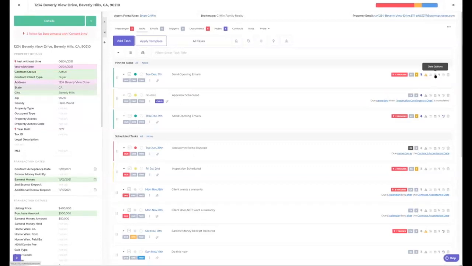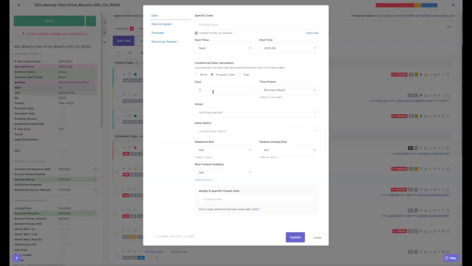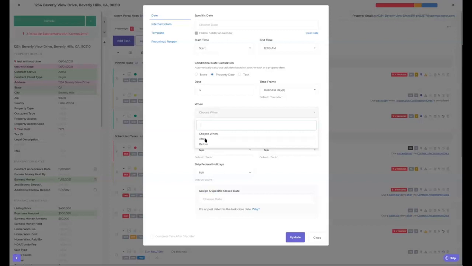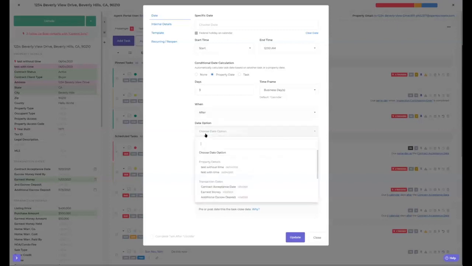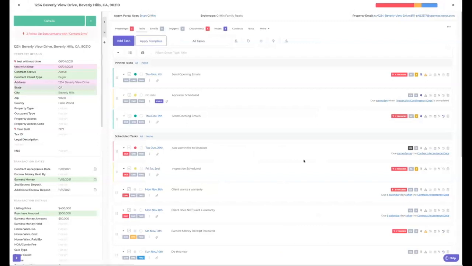Okay. Date options. This is if you want to change your date options in here. So you could do a specific date. You could also do based on a property date, like we showed you over in the templates, 3 business days after contract acceptance, and then weekend rolls, skip federal holidays, all that good stuff. So if I update this, now it's going to update.